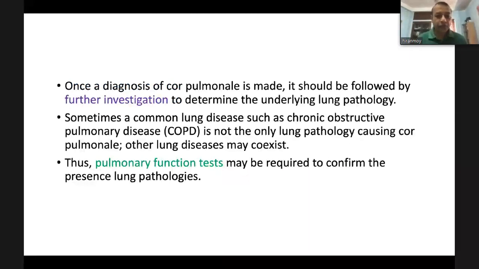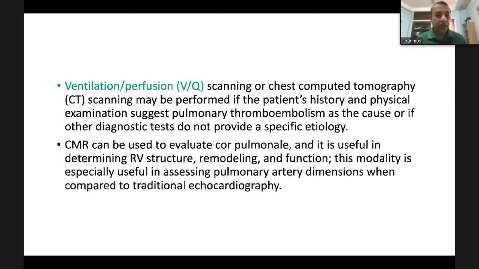Once the diagnosis of Cor Pulmonale is made, it should be followed by further investigation to determine the underlying lung disease. Sometimes a common lung disease, that is chronic obstructive pulmonary disease, is not the only lung pathology. There could be other lung pathology that may coexist. So pulmonary function tests may be required, as well as ventilation perfusion scan and CT scan of the chest.